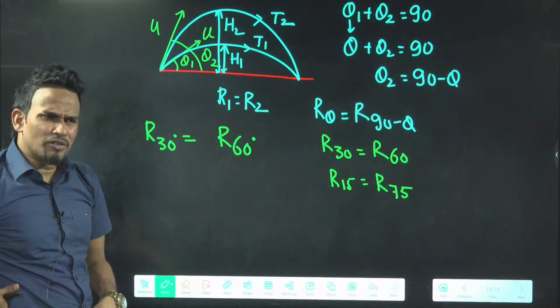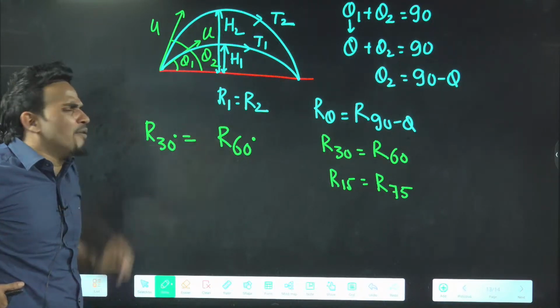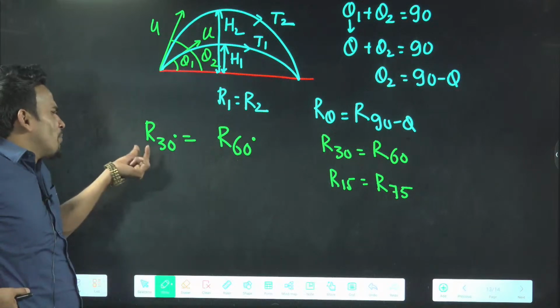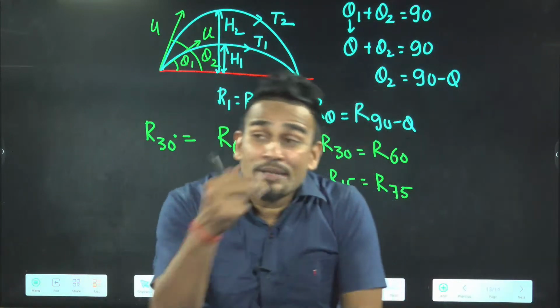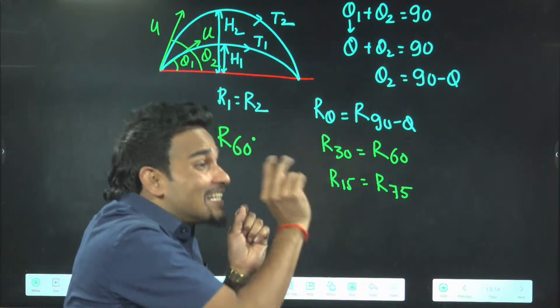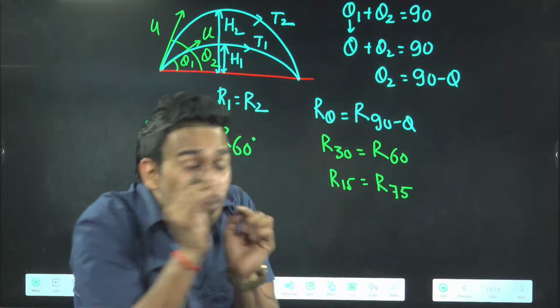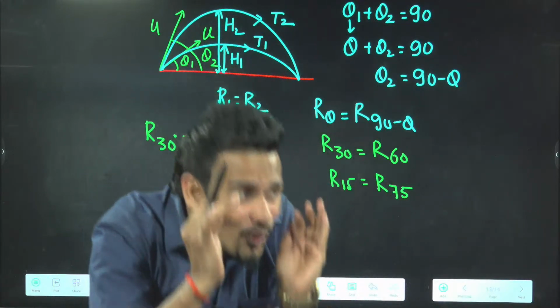Does time of flight also equal? No, time of flight. Who will have more time of flight? Can you think which ball, 30 degree or 60 degree? See, always remember, more angle means the ball will go more height. It will take more time. More angle means more height, more time.